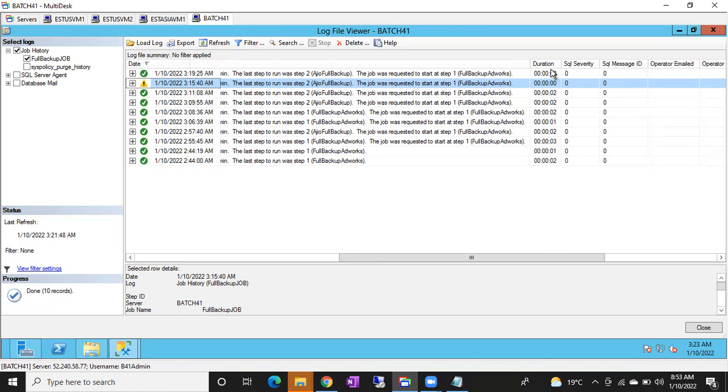Guys, if some jobs fail, nothing to worry. Just wait for the next iteration. Some jobs will succeed in the next iteration. If it fails in the next iteration also, then you have to look into it. For example, you configured log backup every 15 minutes and at 10 o'clock it failed. Nothing to worry, just wait for 10:15. If it succeeds in the 10:15 iteration, that's fine. You can close the ticket.